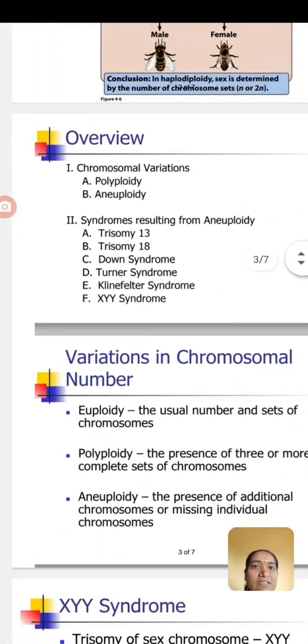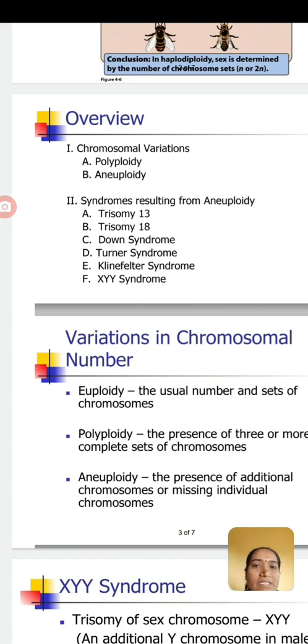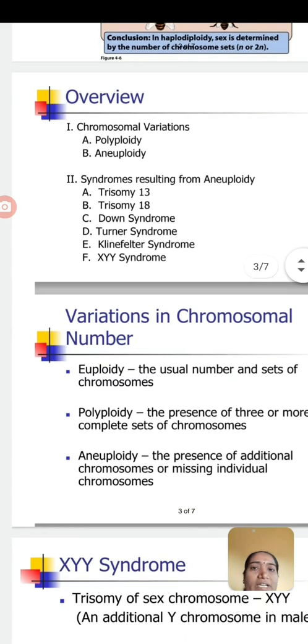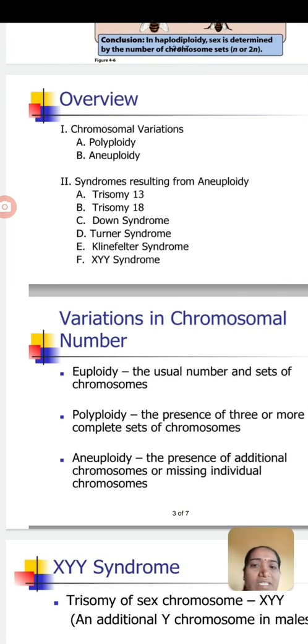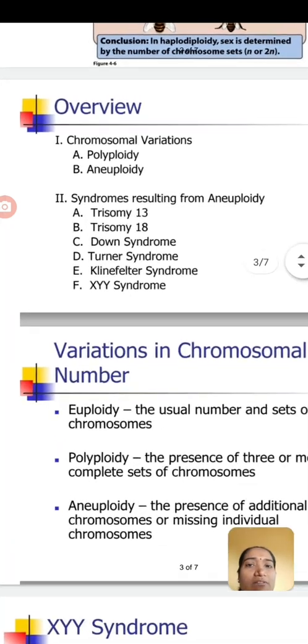Then in our chapter Inheritance and Variation, the last topic is chromosomal disorders. In human beings there are 44 autosomes and 2 sex chromosomes, so there are a total of 46 chromosomes in both male and female. The only difference is that the female has XX chromosomes and the male has XY chromosomes. But if this chromosomal arrangement gets changed, it is called a chromosomal disorder. It leads to chromosomal variation.